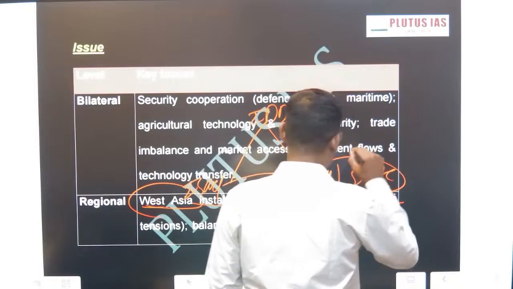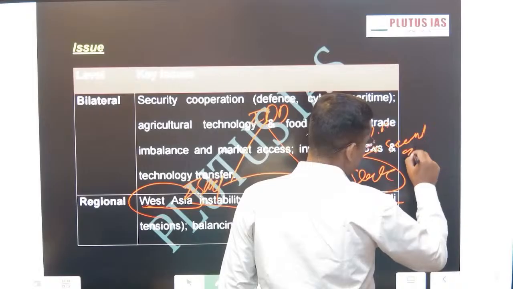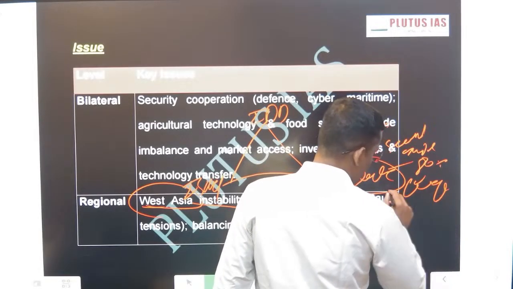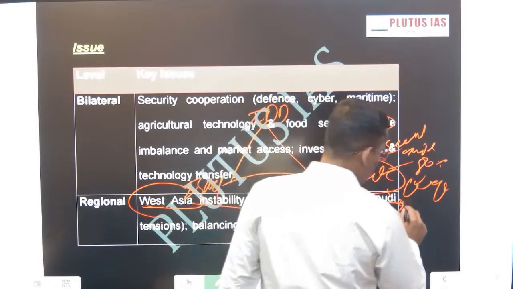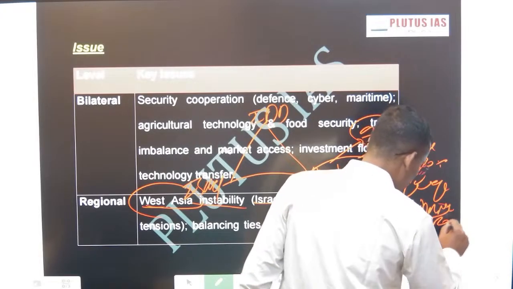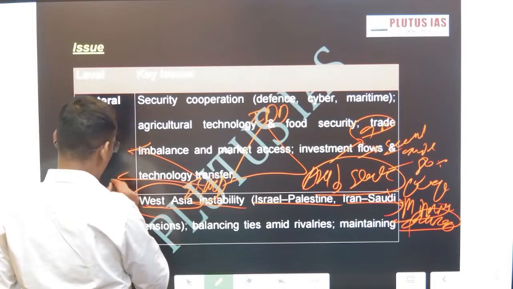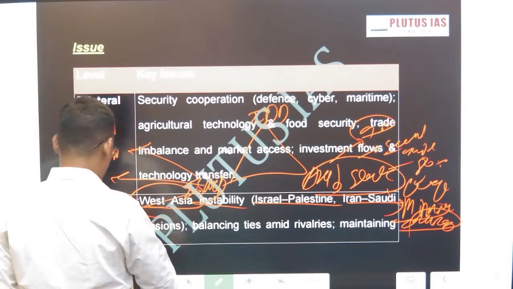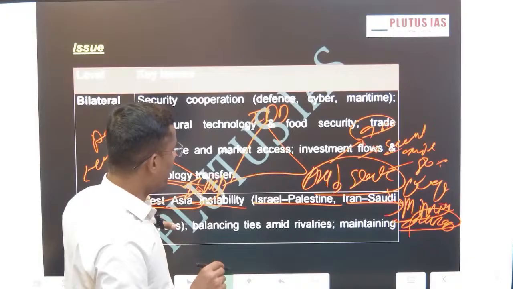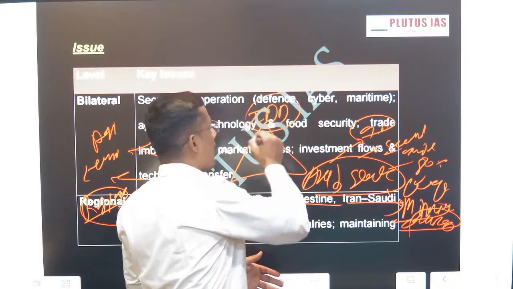We have a cultural diaspora of 9.5 million. We are the second largest importer of crude oil, and 80% of that crude oil comes from West Asia. Then we have the minority population, second largest. Similarly, agriculture, security, regional. These are the areas of cooperation between India and Israel, and these are the areas of cooperation between India and